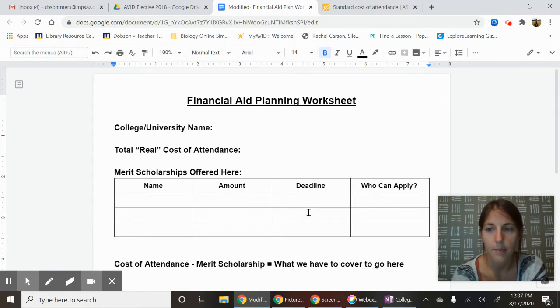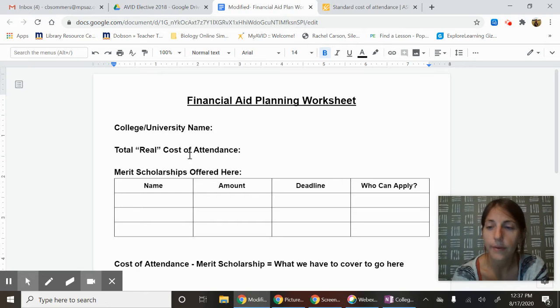So there are directions. If we have met one-on-one already, then you're just responsible for doing these for your schools that we've talked about. If we have not met one-on-one, you are responsible for doing all three Arizona public institutions: ASU, U of A, NAU.